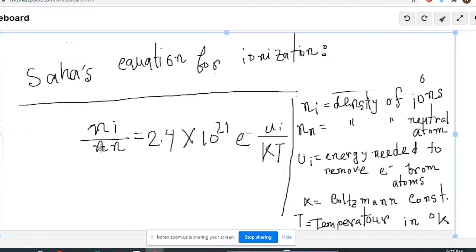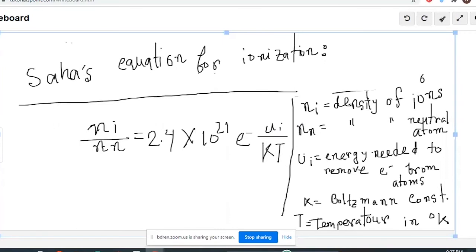Ni and N actually give the fractional ionization. From that we can get a number which will tell us how much ionization will be possible from a plasma state, if we know the certain temperature and how much energy is needed to remove an electron. That energy is fixed, a constant. All these things are constant, just the temperature here varies.